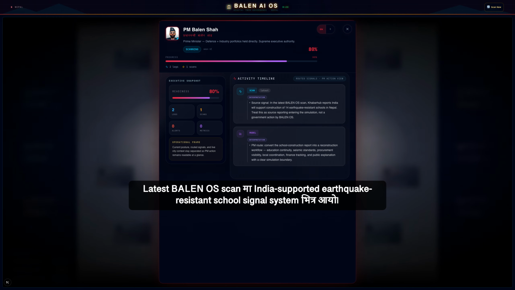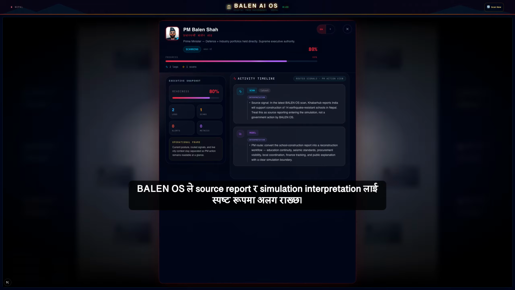The source reporting enters as an education and reconstruction signal. The dashboard asks what a careful public workflow should track before a ribbon cutting becomes the whole story. The PM layer routes a simulated directive: protect learning continuity, verify seismic standards, track grant money, coordinate districts, inspect contractor milestones, and explain what is source reporting versus BALEN OS interpretation.